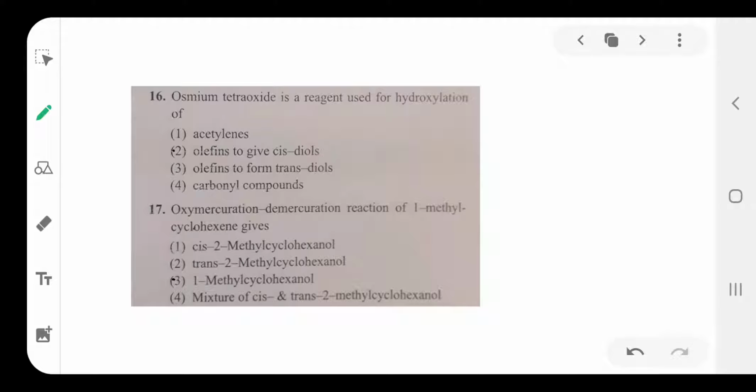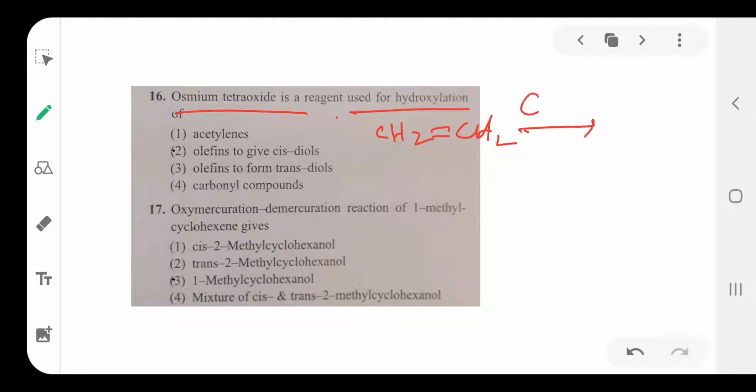Then the next one is question number 16. Here osmium tetroxide is the reagent used for cis hydroxylation of alkene. Osmium tetroxide is the reagent used for hydroxylation of cis olefin. Cis hydroxylation of olefins means CH2 double bond CH2 is the alkene, olefin.